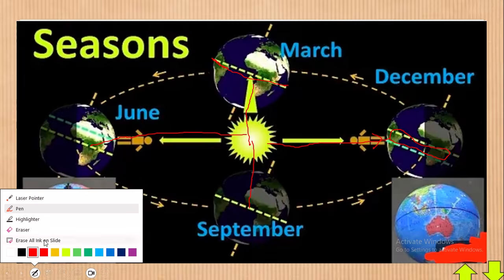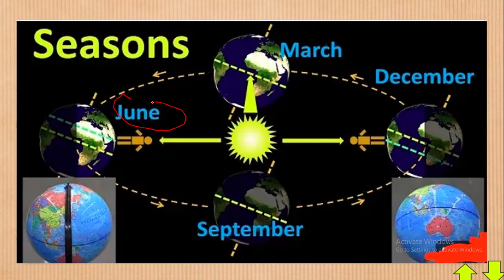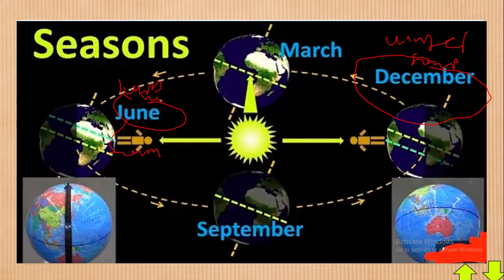Then, of course, we have been talking about June and December. In December, just know it is winter in the southern hemisphere. Now the opposite is true. Then in June, it is summer in the southern hemisphere. Then again, in the northern hemisphere, it is winter in June. Then cross over to the other side, opposite, in the northern hemisphere, it will be summer.